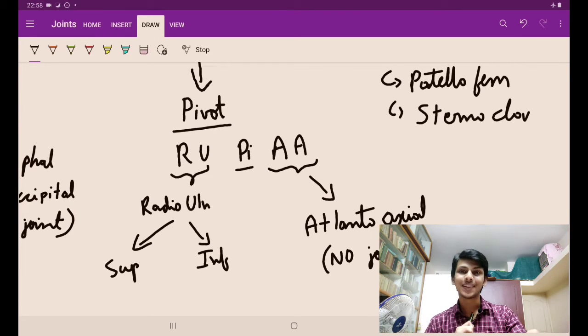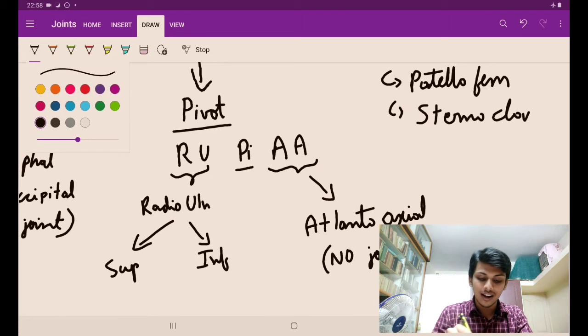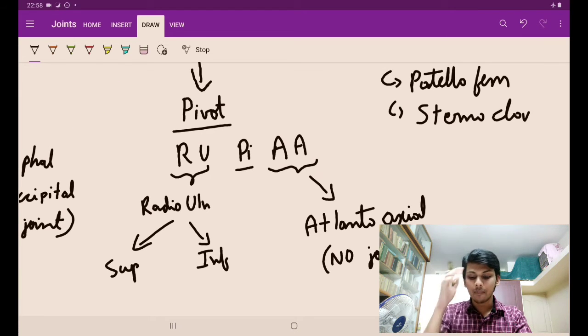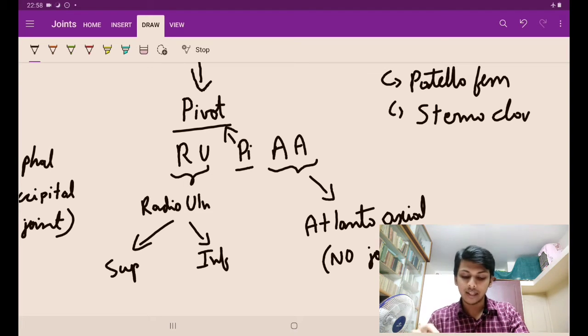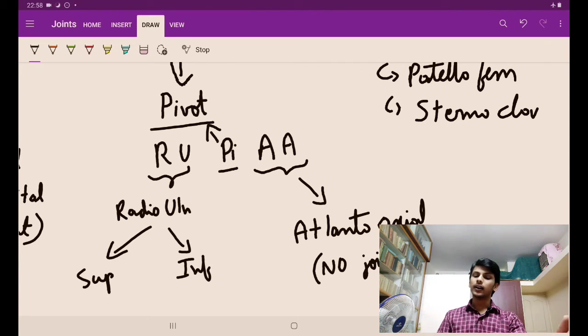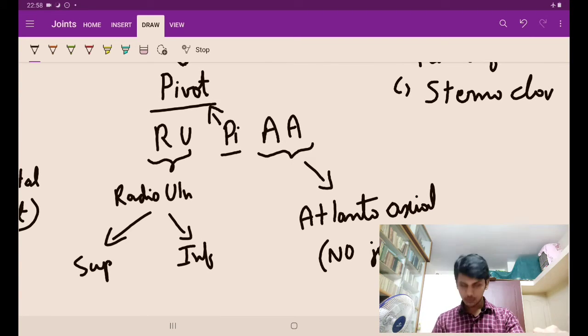One of my teachers taught me this mnemonic, RUPIA. Okay, RU का मतलब क्या है? Radio-ulnar. P का मतलब क्या है? Pivot. PI का मतलब है pivot. And then A का मतलब है atlanto-axial. अभी we studied atlanto-axial, which was a yes joint. Atlanto-axial is no joint.